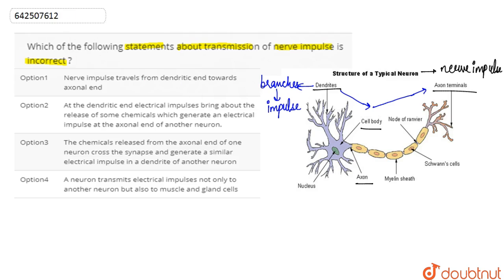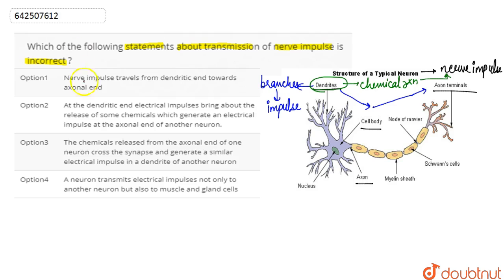During this entire process, the information that is acquired at the end of the dendritic tip of a neuron causes a chemical reaction that produces the electrical impulse or the nerve impulse. So this impulse travels from dendrite to cell body and then along the axon to its end.